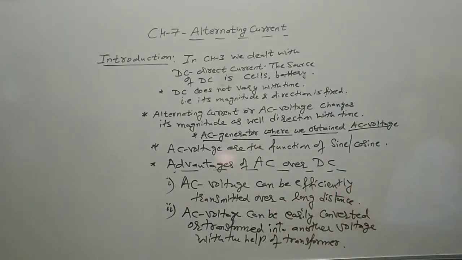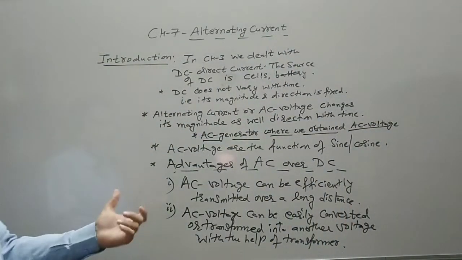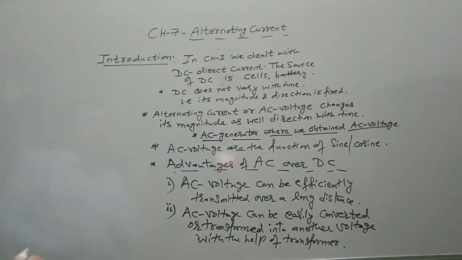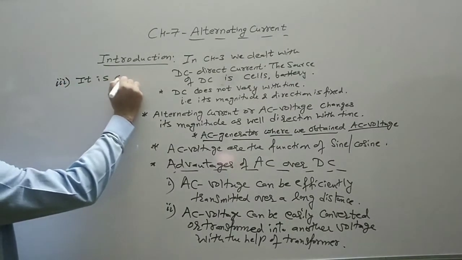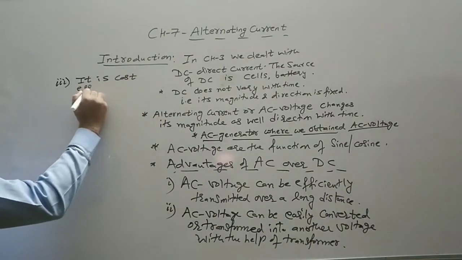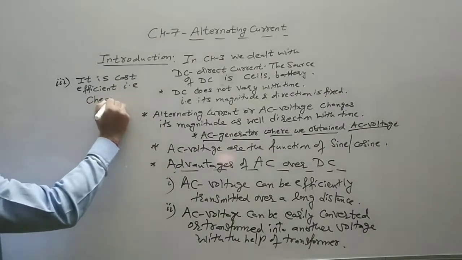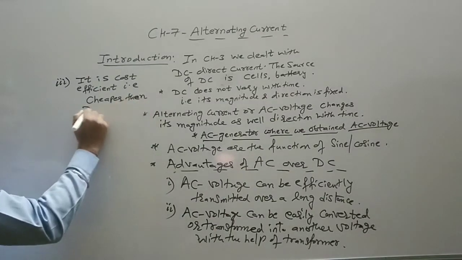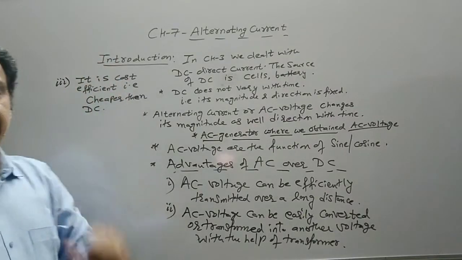So AC voltage can be easily converted or transformed into another voltage with the help of a transformer, and the main advantage is it can be efficiently transmitted over a long distance. The third point is it is cost efficient as compared to DC, or you can say it is cheaper than DC. It is cheaper than DC supply. So these are the advantages of AC.